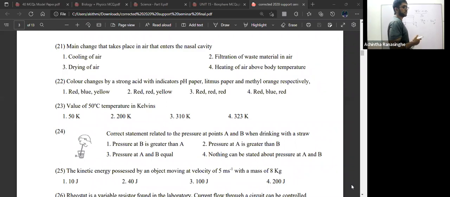Filtration is also important, but not in every inhalation does filtration come into action, whereas heating comes with every inhalation. Above body temperature can be taken.